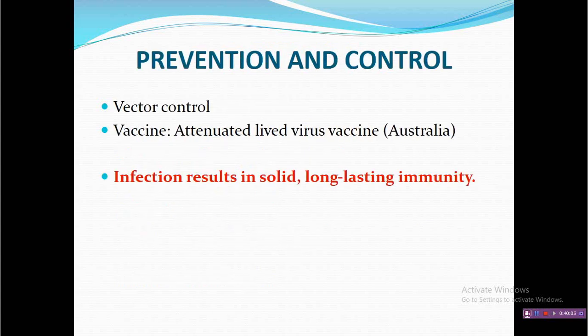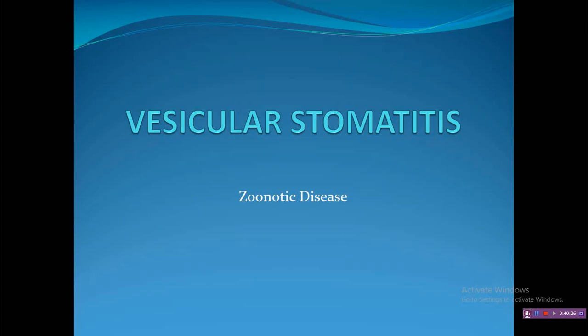Prevention and control: vaccination is important, but it is not available in the Indian scenario. Vector control is one aspect. And if an animal is infected and recovers, it provides solid immunity, meaning long-lasting immunity is provided. So infection may act as a vaccination for that animal. So this is about the second disease, bovine ephemeral fever.